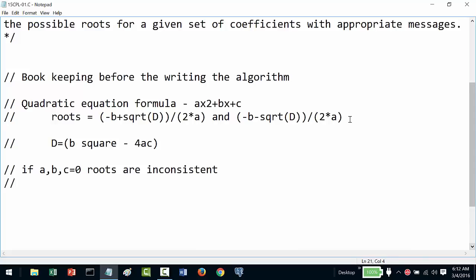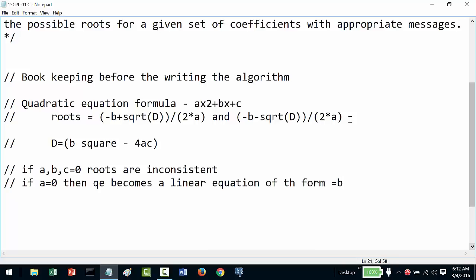Next, if my a is equal to 0, then the quadratic equation becomes a linear equation of the form bx plus c.